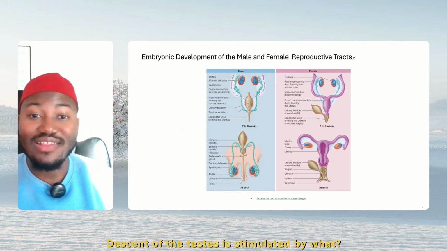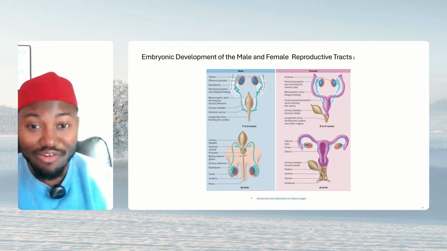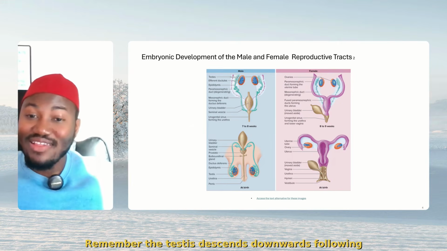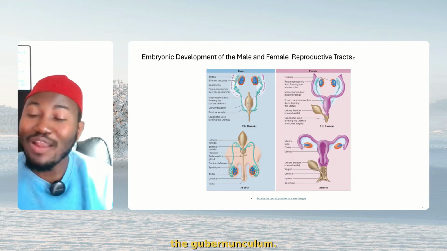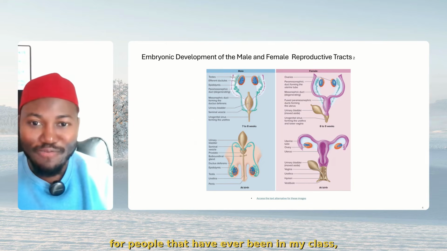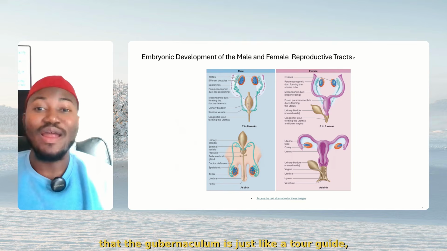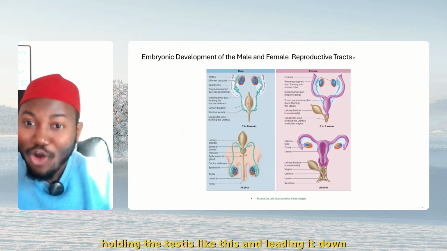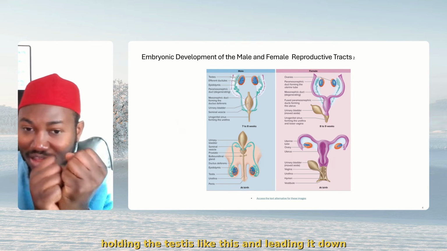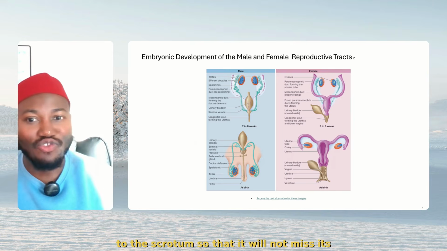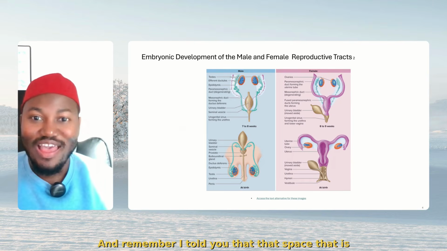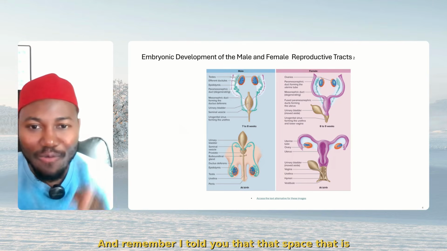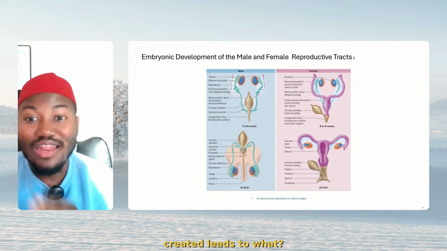The descent of the testis is stimulated by what? By testosterone. Remember, the testis descends downwards following the gubernaculum. I told you, for people that have ever been in my class, that the gubernaculum is just like a tour guide, holding the testis like this and leading it down to the scrotum so that it will not miss its pathway. And remember, I told you that the space that is created leads to what?